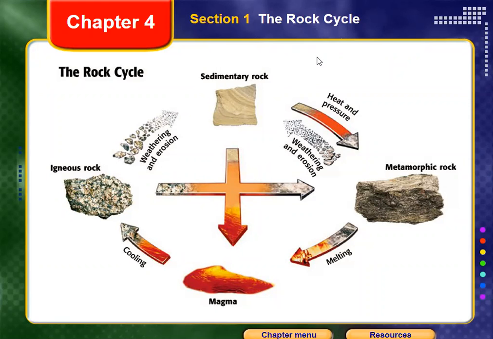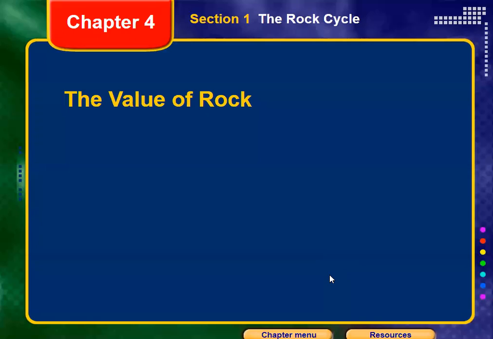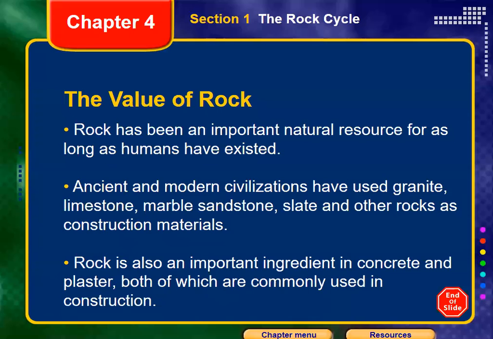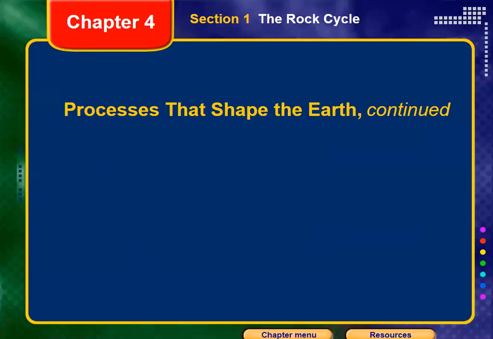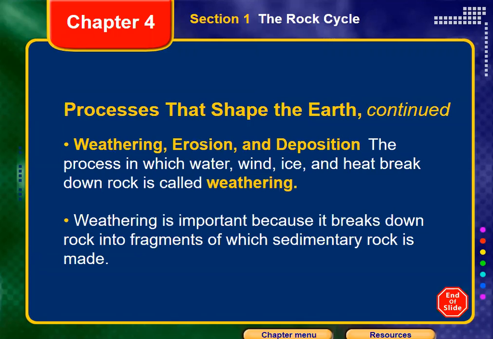So today, inshallah, we're going to continue our lesson. We're going to keep studying the different processes that could change one rock to another. First, the factors: weathering, erosion, and deposition. We said that weathering means the exposure to different weather factors like precipitation, wind, and different temperatures, that will cause the rock to break down into small pieces. This process we call weathering.